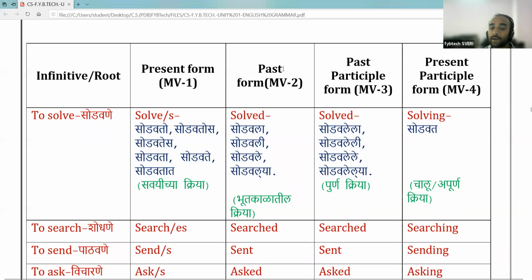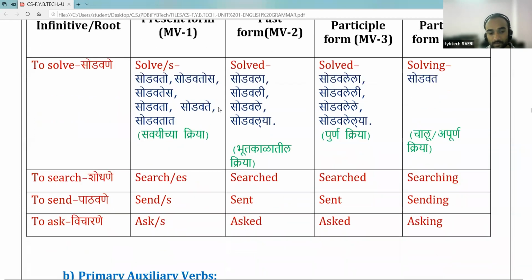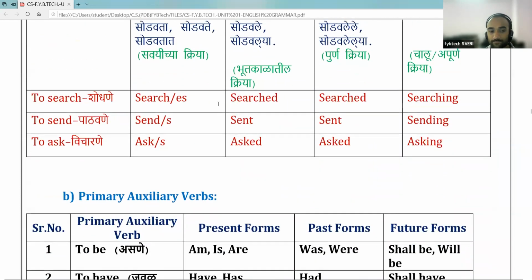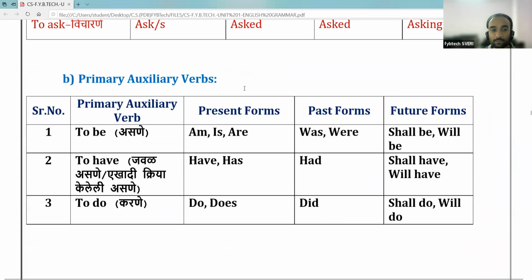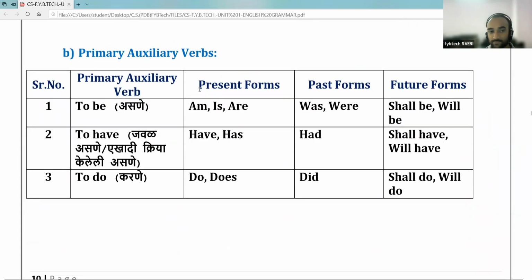Then past form or MV2. After that, past participle form or MV3. And last is present participle or MV4 or V-ing form. This also we have discussed. We also have discussed the primary auxiliary verbs. So the primary auxiliaries are of 3 types. Okay, there are 3 types of primary auxiliaries.